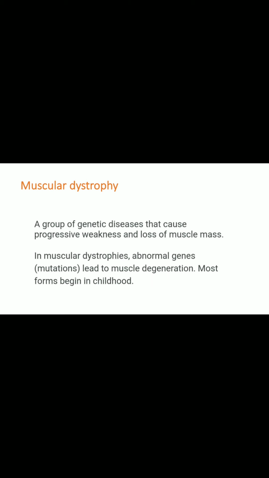The normal contracting power of the muscle is lost, and muscle wastage occurs. So in muscular dystrophy, abnormal genes are mutated, and this can lead to muscle degeneration. Most forms begin in childhood itself.